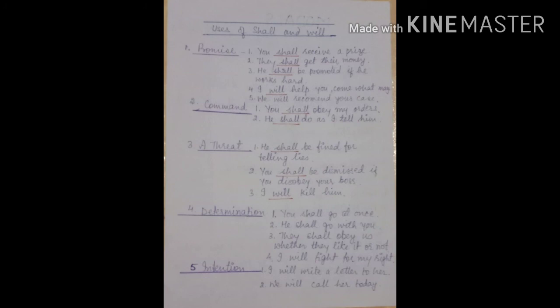Now, examples of determination. You shall go at once. He shall go with you. They shall obey us, whether they like it or not. I will fight for my right. In all these sentences, our determination is shown by using shall.